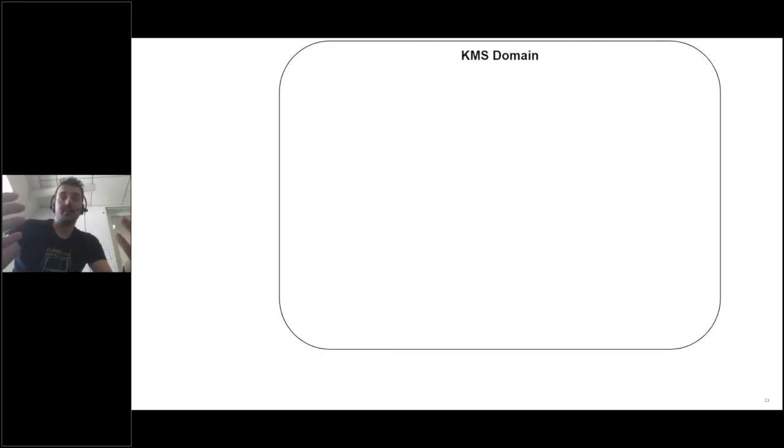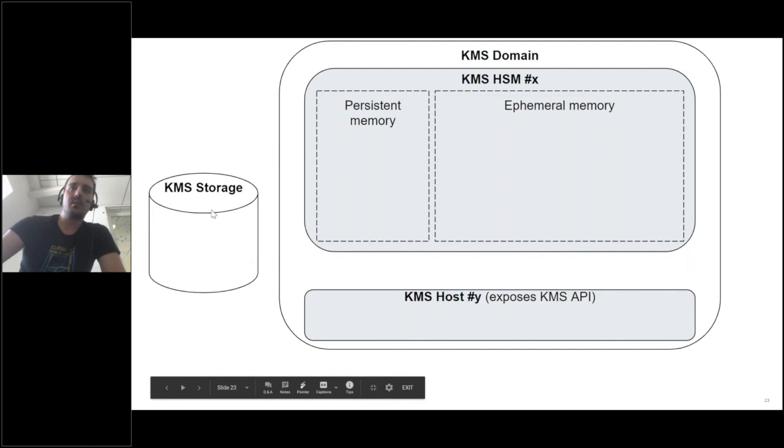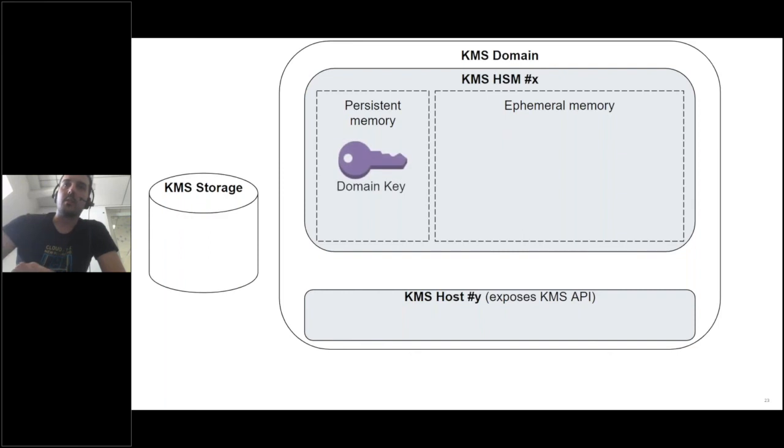So first, the setup. You have a KMS domain. Inside of this domain, you have multiple hosts and multiple HSMs. For the purpose of the animation, we will just choose one of those HSMs, let's say HSM X, and one host, let's say host Y. You have also the KMS storage, which is somewhere in the data center. In your HSM, you have the domain key, and in the storage, you have your encrypted key token.